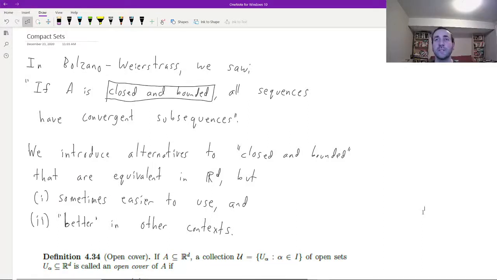So in this video, we're going to see a new property called compactness. Actually, it's not going to be so new. It's going to turn out by the end of this video that this new definition, which looks a little unwieldy, is exactly equivalent to being both closed and bounded.